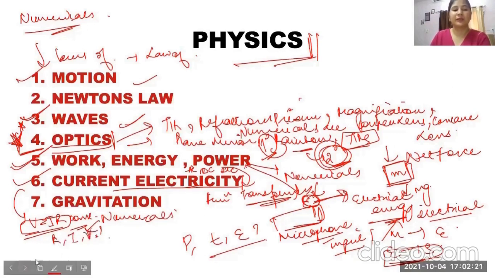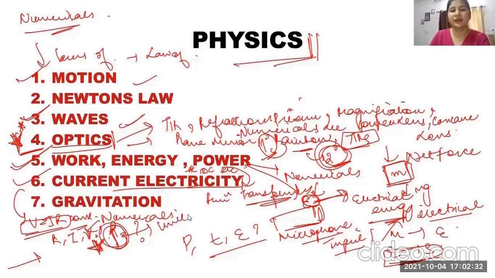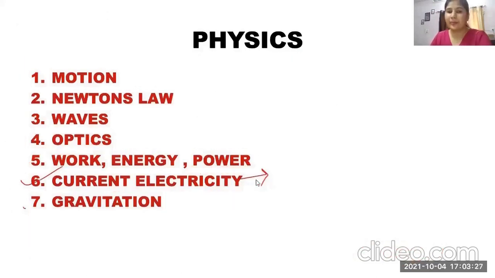Also questions are coming on resistivity repeatedly. The most important question which can come is the units of resistivity. Okay, and units of conductance and conductivity are important. We can expect a lot of questions. Current electricity is important, and resistivity is related.